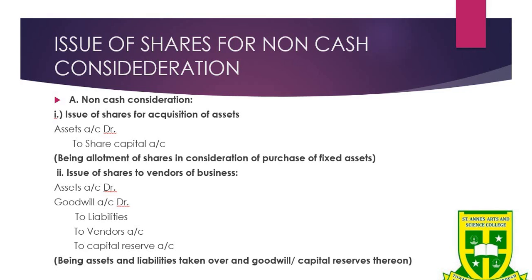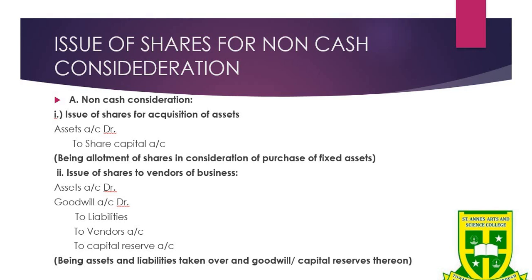One is goodwill and second one is capital reserve account. Any difference between the net asset purchased and the net value of shares issued has to be debited to goodwill account or credited to capital reserve account.